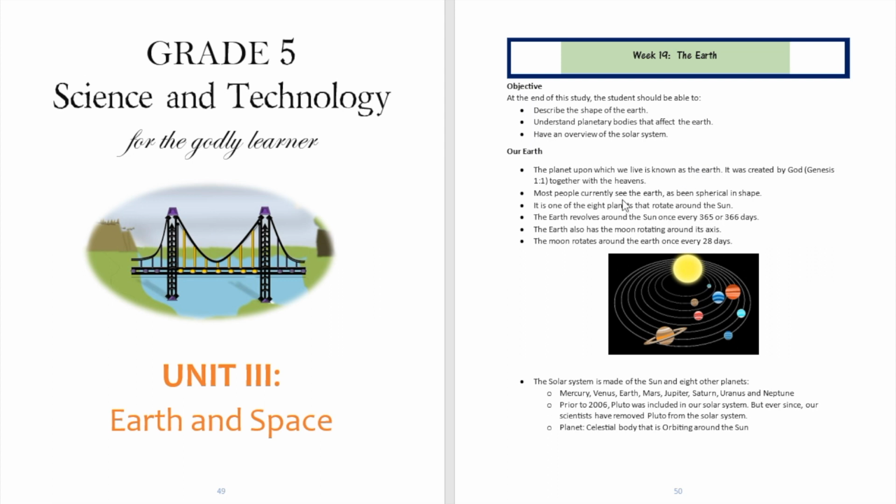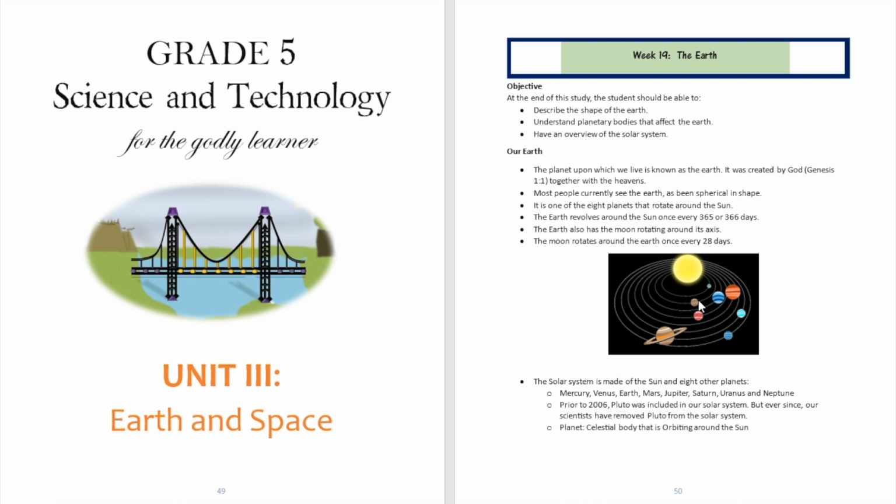All right. So most people currently see the earth as spherical in shape. So think of the earth as a round-shaped planet with some flattening to the top and the bottom of it. So a little bit spherical in shape. It is one of the 8 planets that rotate around the sun. Okay, so you're going to see the sun over here, and all these other planets are rotating around the sun.